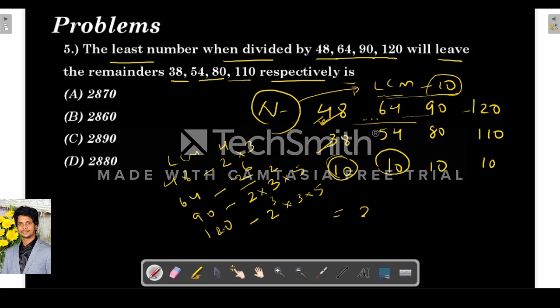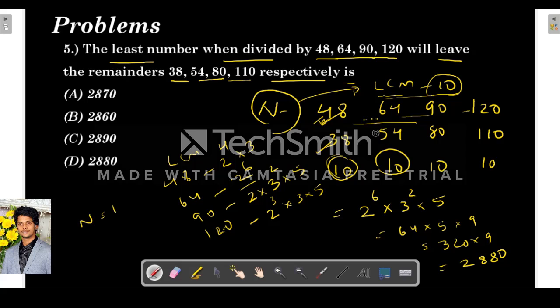Now for the LCM we have to take the highest powers. So 2 power 6 into 3 square into 5. This is 64 into 5 into 9. 64 into 5 is 320, and 320 into 9 is